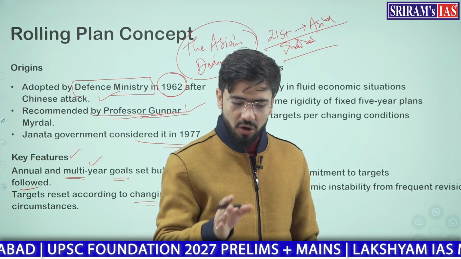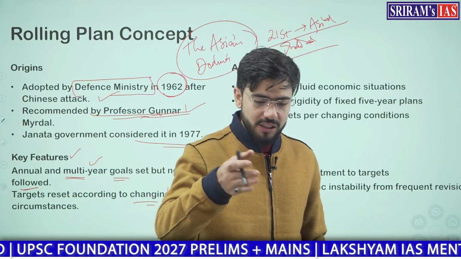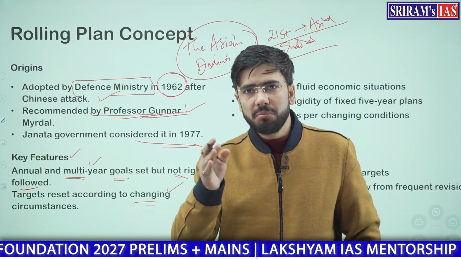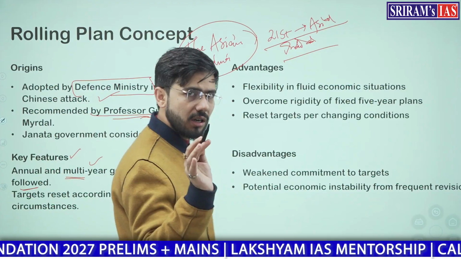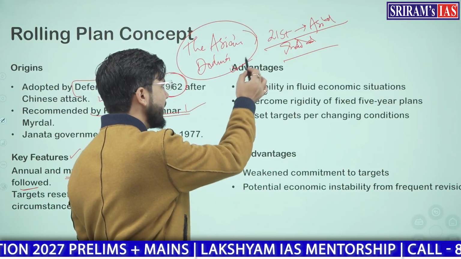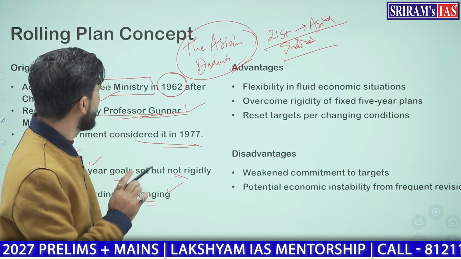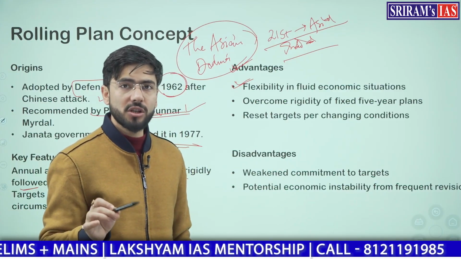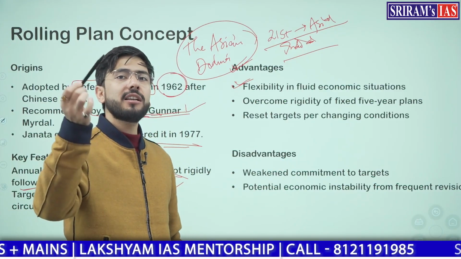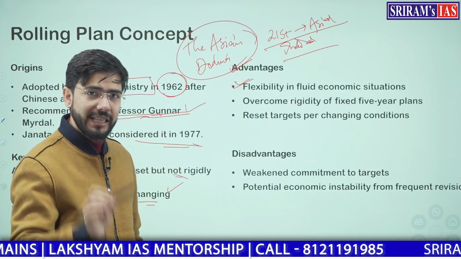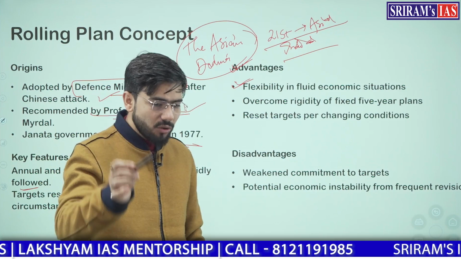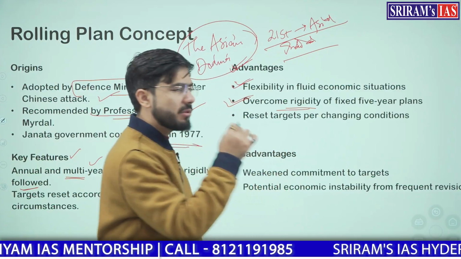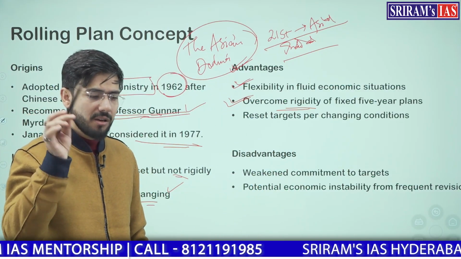Why is it called a rolling plan? Because it rolls over. It traverses, and whenever it travels through different pathways, it changes its course of action or course of movement. One more thing, what are the advantages of this 1-year or rolling plan? First, it is flexible and very helpful in economic situations where we have uncertainties, like COVID-19. The COVID-19 year was such a year in which we had to think about short-term impacts. It overcomes the rigidity of the fixed 5-year plans, because it is flexible in nature.